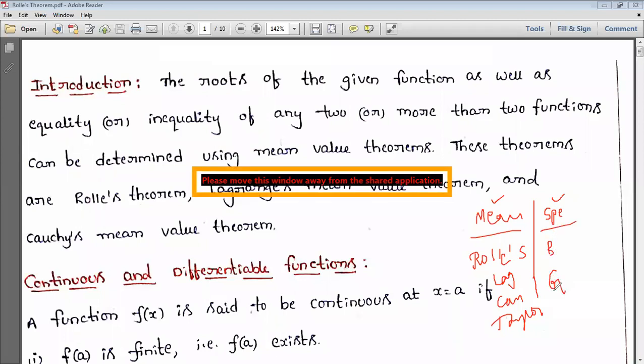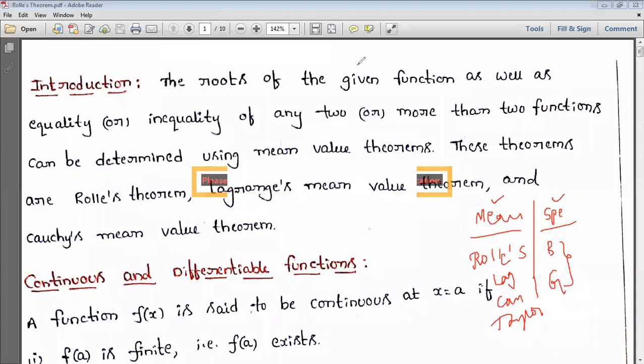Up to the mid exams, most probably you have Rolle's theorem, Lagrange's and Cauchy's mean value theorem, so your syllabus will be up to this one.